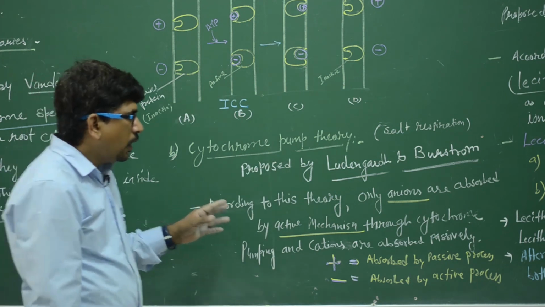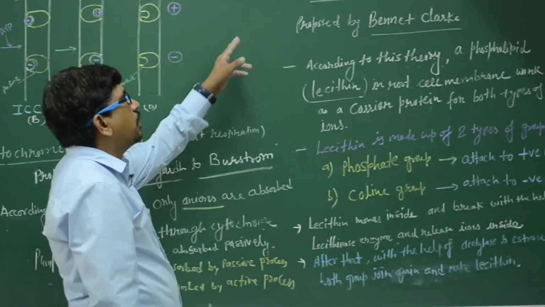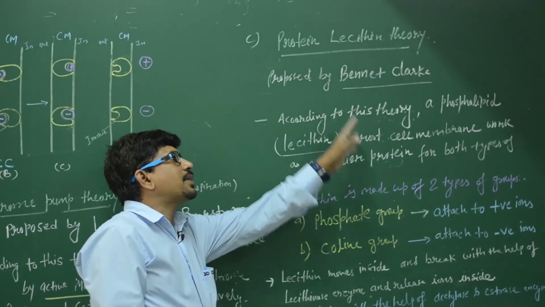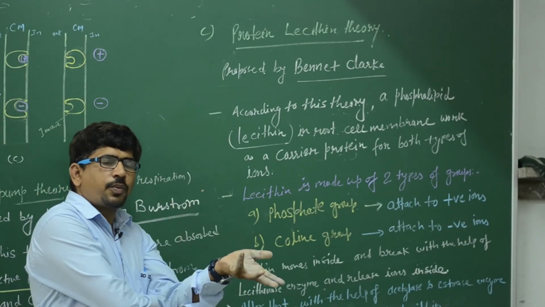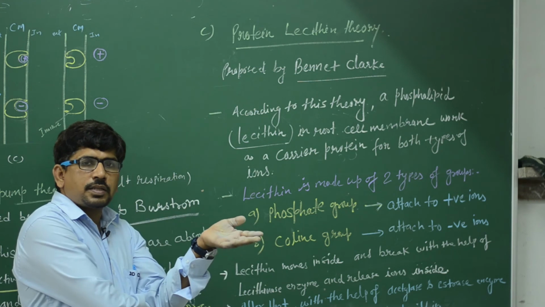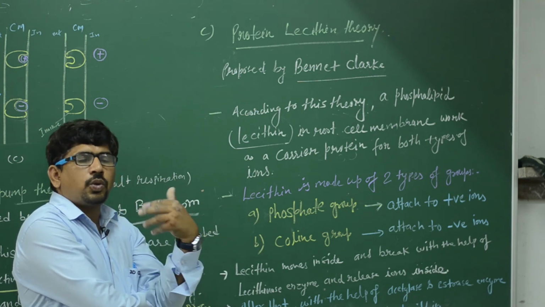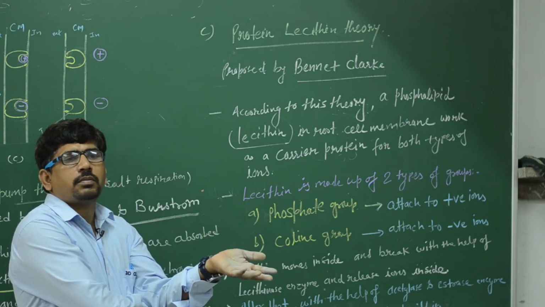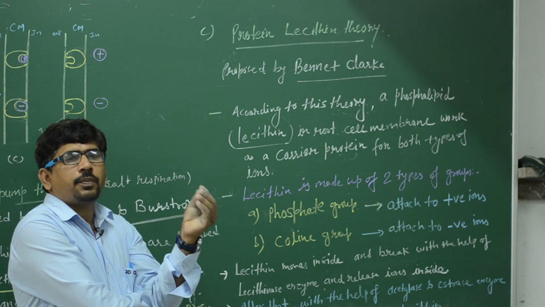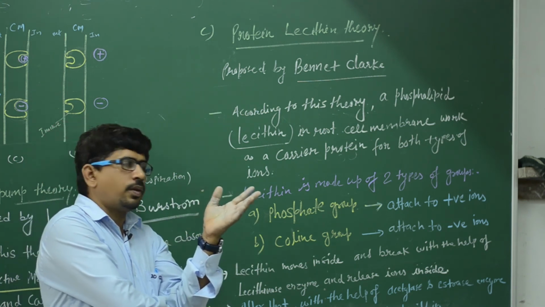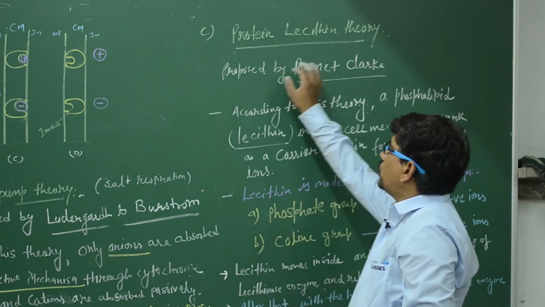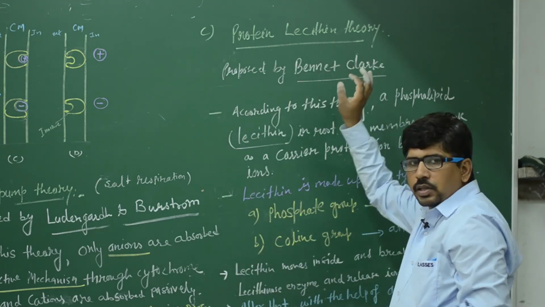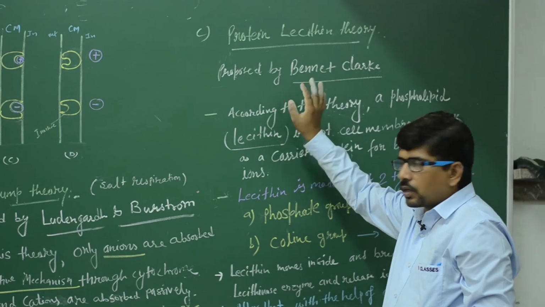Clear? The next theory is the protein lecithin theory. Lecithin is a protein present inside the cell membrane, so on the basis of this protein the theory is named the protein lecithin theory. This theory was proposed by the scientist Bennett Clark.